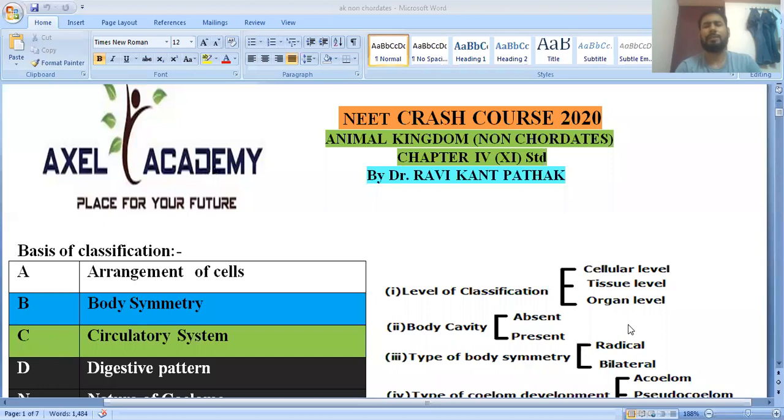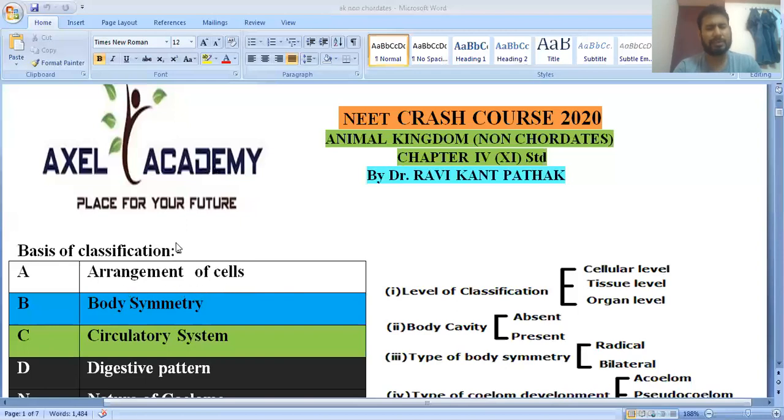In your NCERT they have given 11 phyla. First is the phylum Porifera, then Coelenterata, Ctenophora, Platyhelminthes, Aschelminthes, Annelida, Arthropoda, Mollusca, Echinodermata, Hemichordata, and the last, Chordata. So in this chapter 11 phyla are given, and other things also.